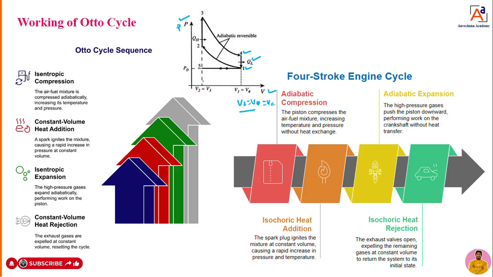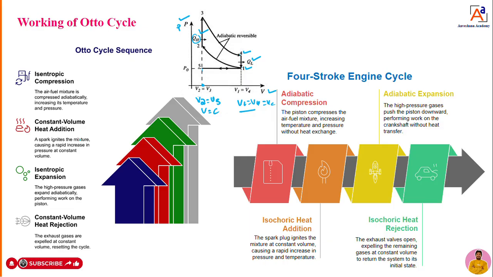Similarly, you can draw a vertical line here. Because the horizontal axis represents volume, when we draw a vertical line, V2 and V3 lie on the same point. That means V2 is equal to V3. Again, at constant volume, we are supplying the heat. Heat is supplied at constant volume, and heat is rejected at constant volume.